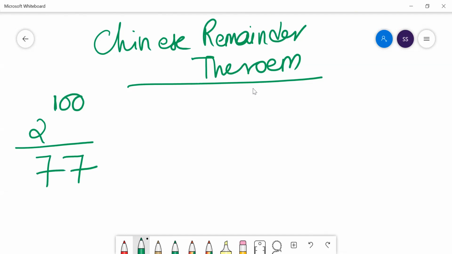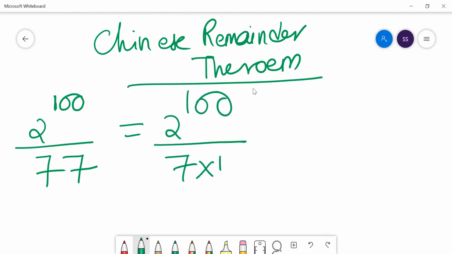Your dividend is 2 to the power 100, and you're dividing it by 77. So what we do in the Chinese remainder theorem is break our divisor. I broke 77 into two parts, 7 and 11. Now I'll find the remainder when 2 to the power 100 is divided by 7, and then the remainder when 2 to the power 100 is divided by 11.